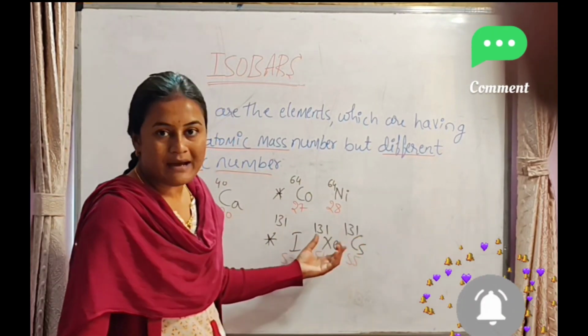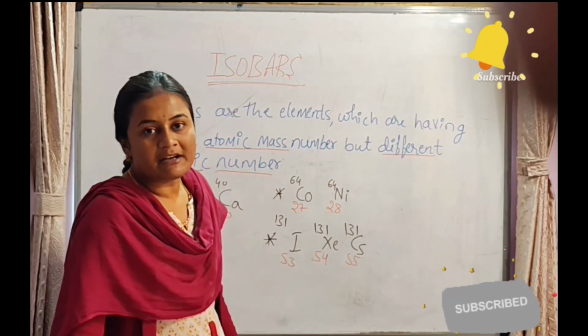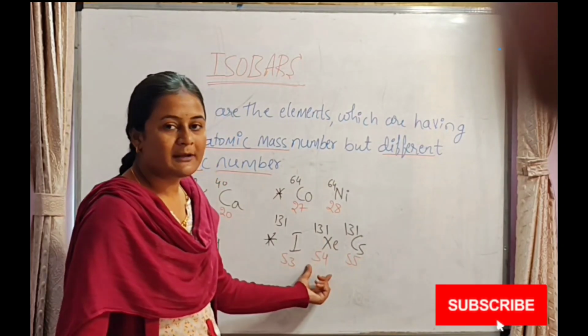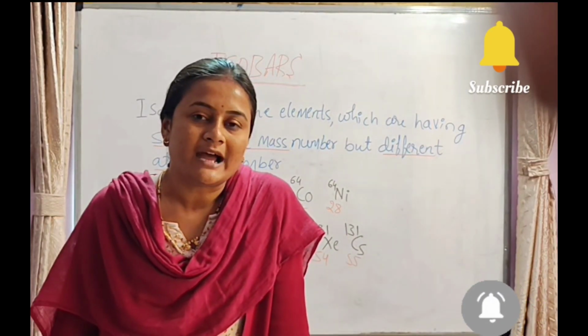Another example is iodine, xenon and cesium. All three have the same mass number, that is 131, 131 and 131, but all three elements have different atomic numbers: iodine has atomic number 53, xenon has atomic number 54 and cesium has atomic number 55. These are the examples for isobars.